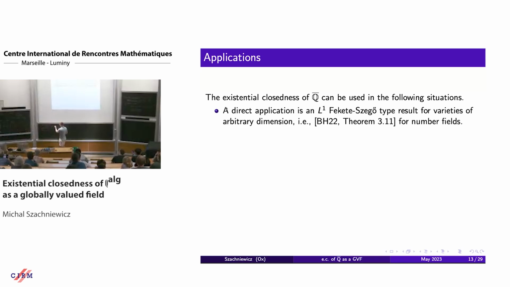And then capacity is bigger or equal 1 if and only if for all open neighborhoods of C there exist infinitely many Galois orbits of algebraic integers, so the integral closure of Z inside Q bar.